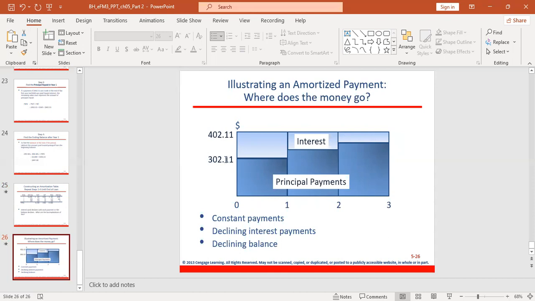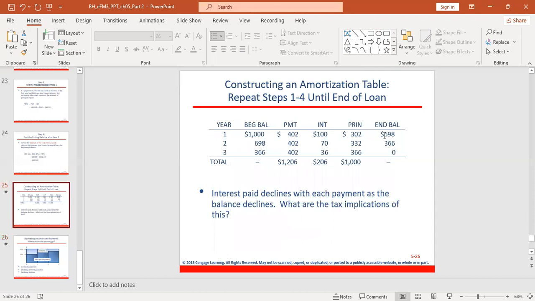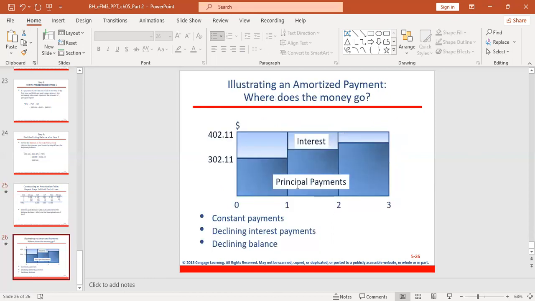And you can see the principal repayment is slightly increasing, 302, 332, 366. But because the ending balance is declining, the interest is declining. So that is what this table is trying to tell us.